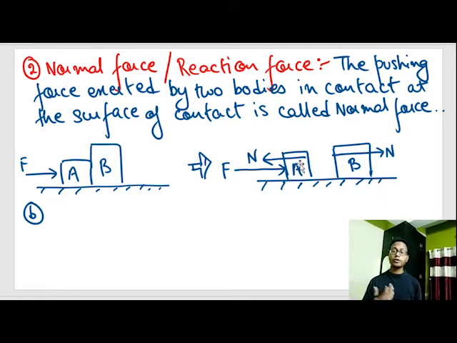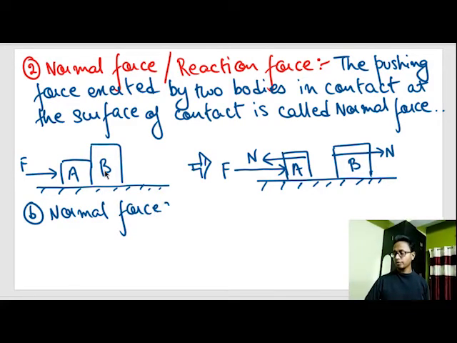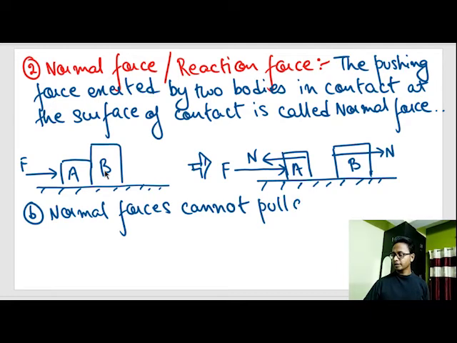Now point number B of normal force. Normal force cannot pull anything. That means if I pull A towards left, the blocks will get separated. Block A won't be pulling block B with it. So normal forces cannot pull anything.